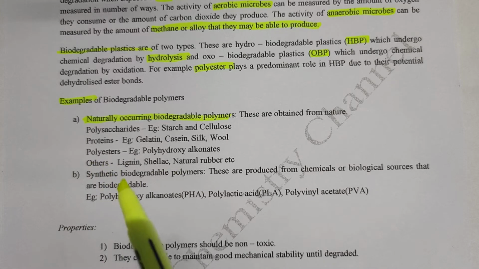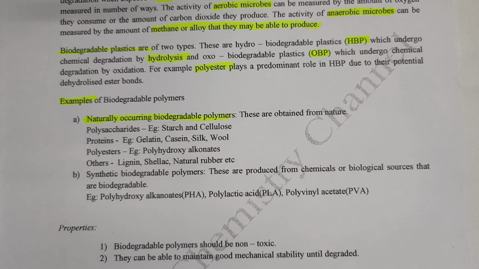Next, synthetic biodegradable polymers. These polymers are produced from chemicals or biological sources that are biodegradable. They are also biodegradable, but they can be produced from chemicals.